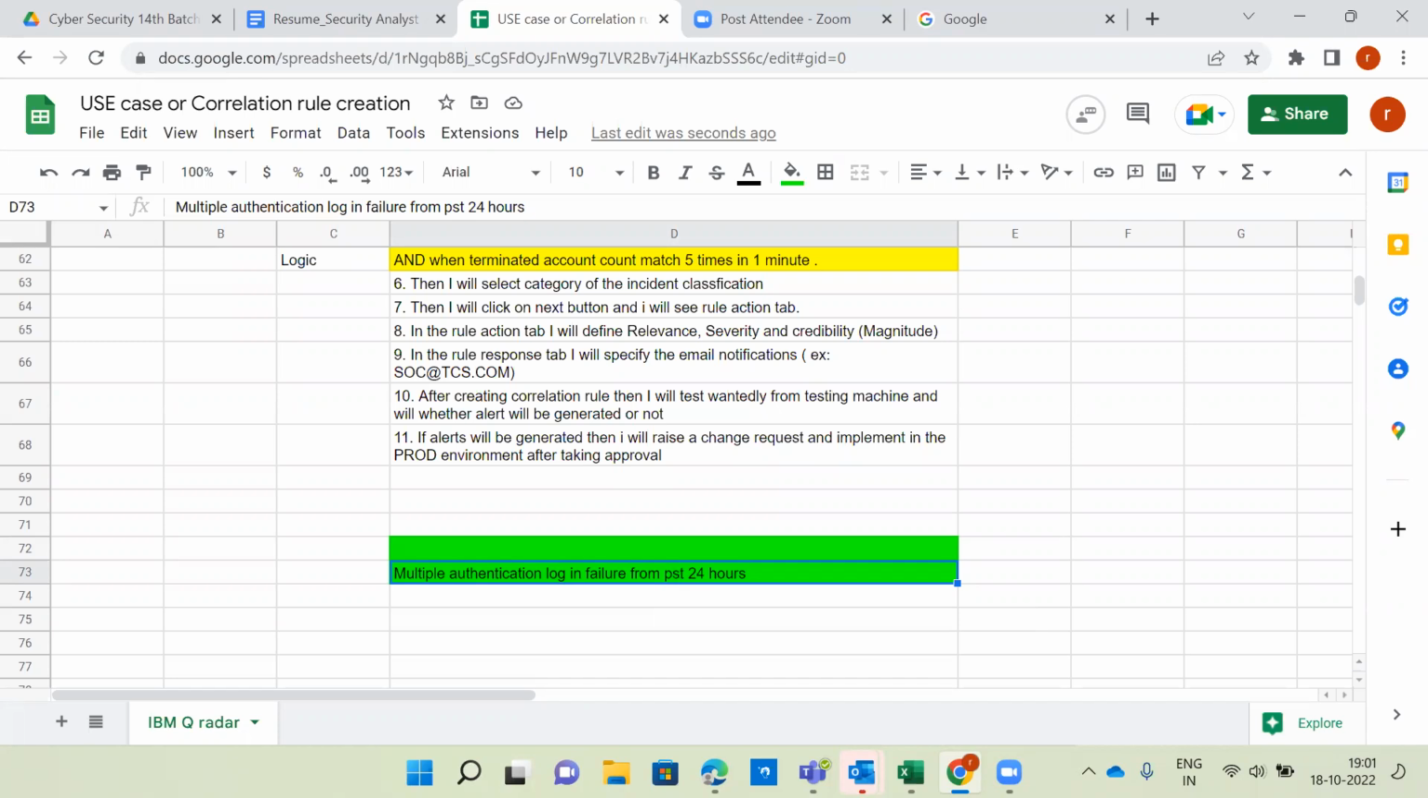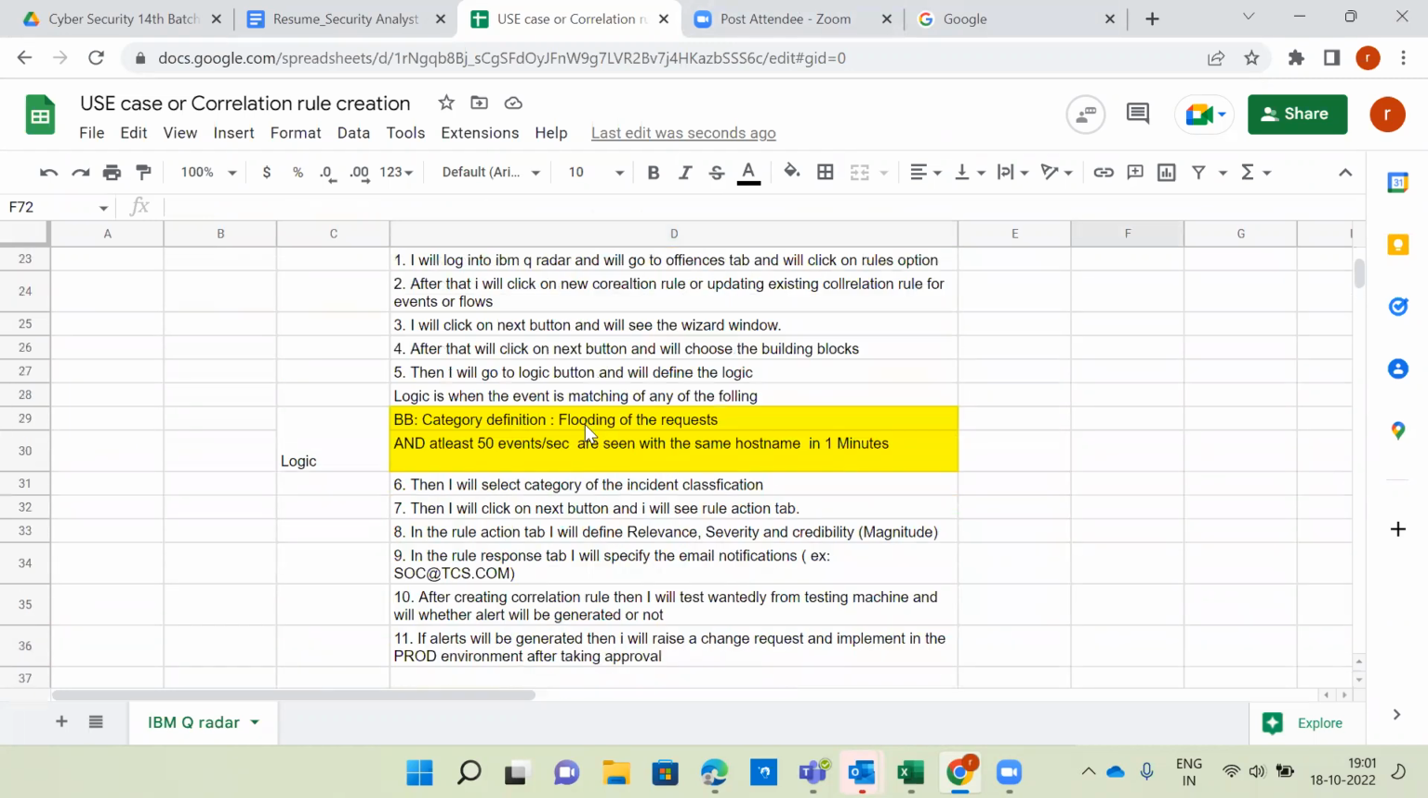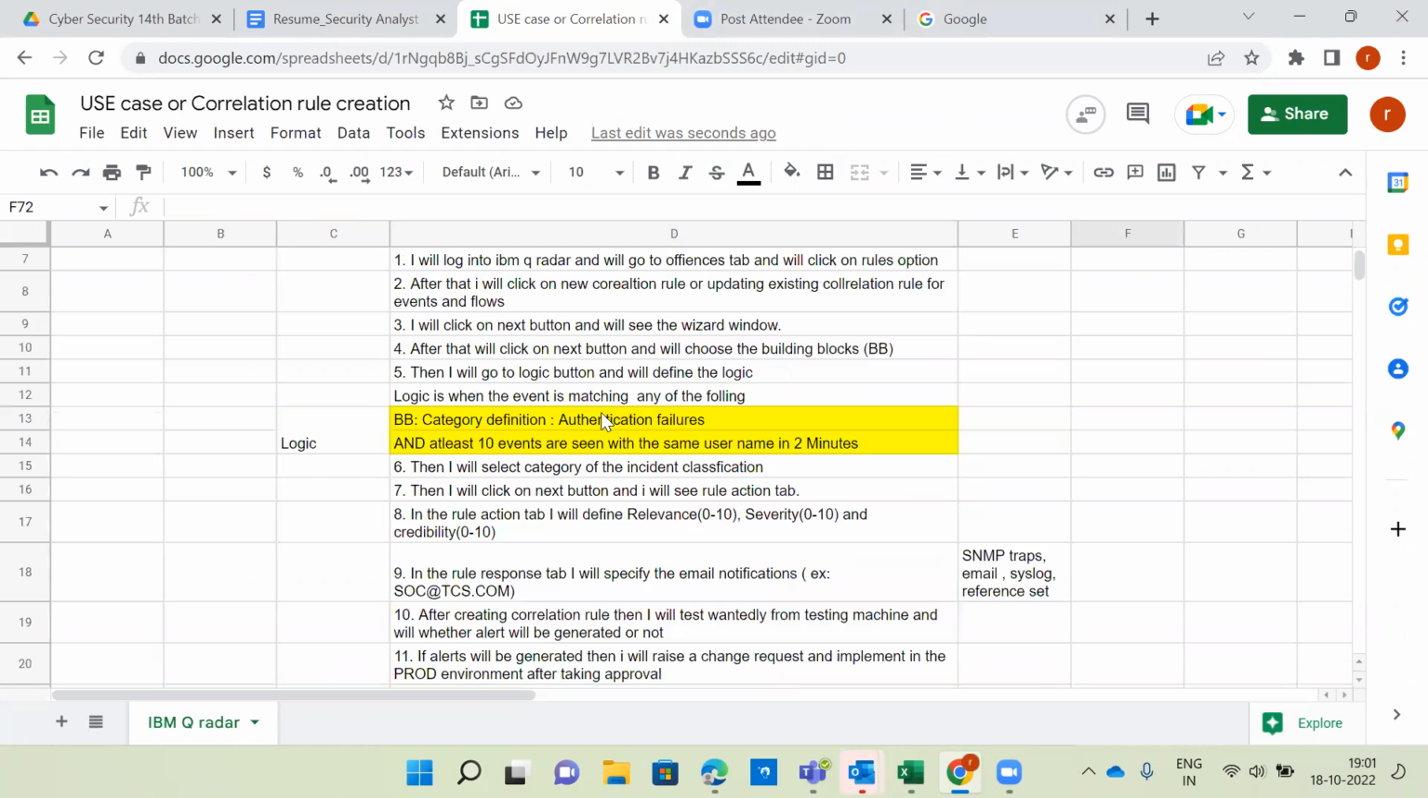Multiple authentication login failure attempts from the past 24 hours. With the help of event ID, sir. 4625. Excellent. That's the perfect answer. So nice. So what is the definition we have to provide? So now the category: authentication failures, and event ID equal to 4625. That's all. If you are able to understand all the attacks and all the concepts whatever we discussed, for any attack you can create the correlation rule.